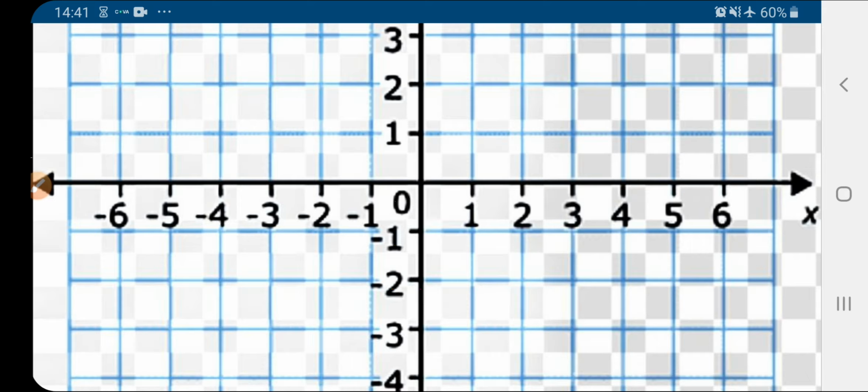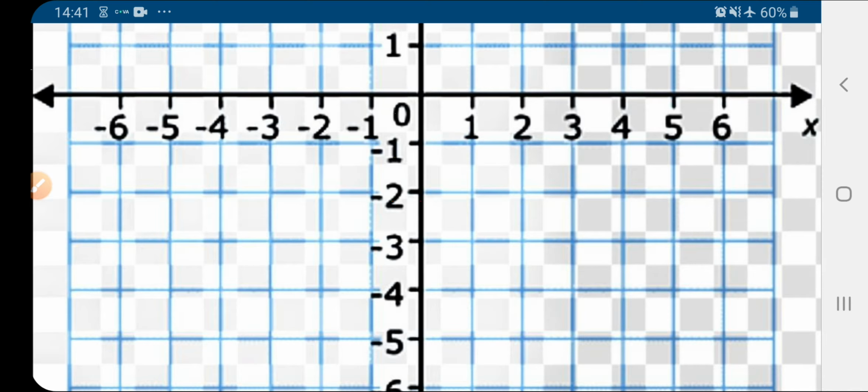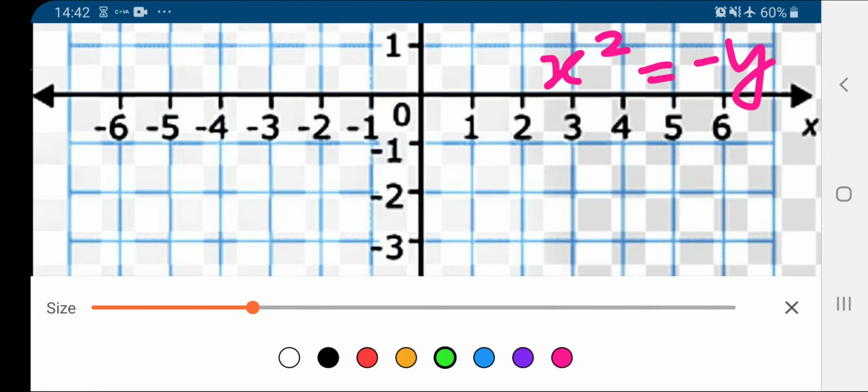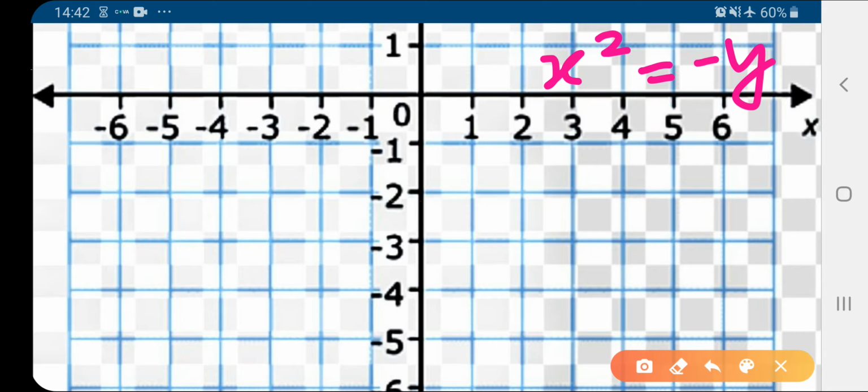See, here is the equation, we had the equation x square equal to minus y. Now according to this equation, substitute the values here. So when x is 0, y equal to 0, this is our first point.